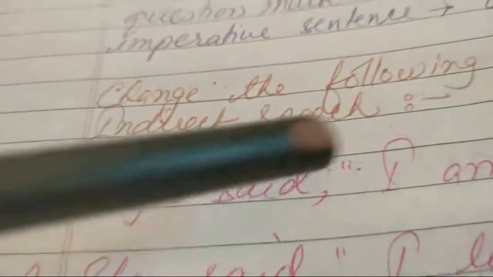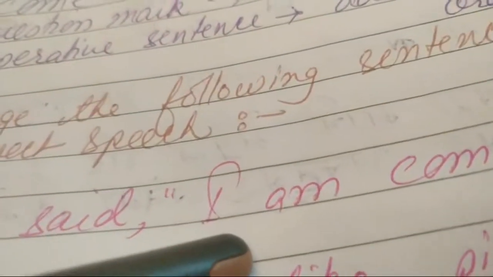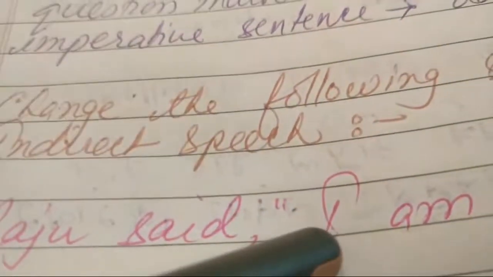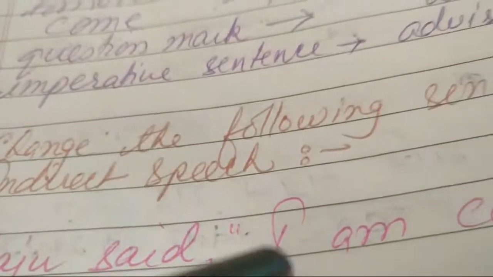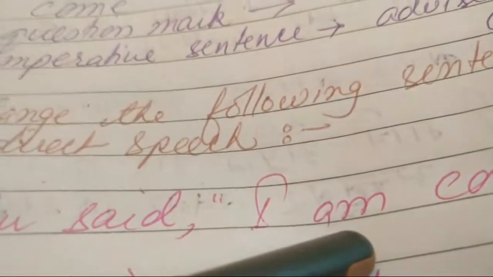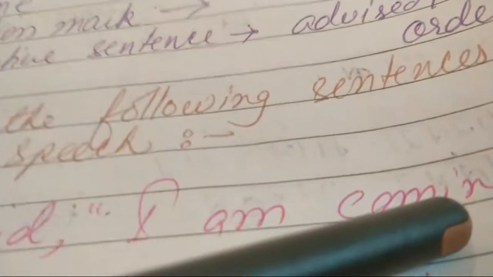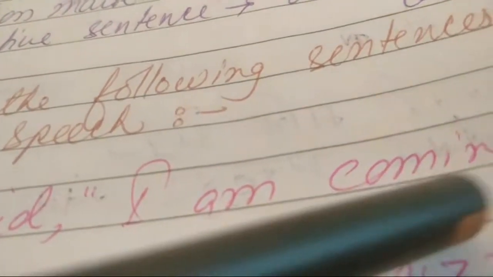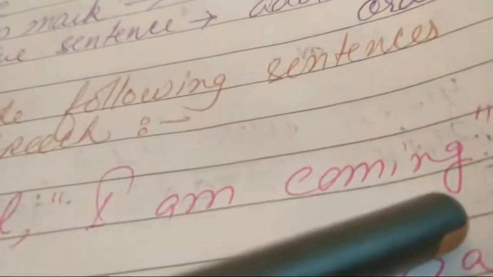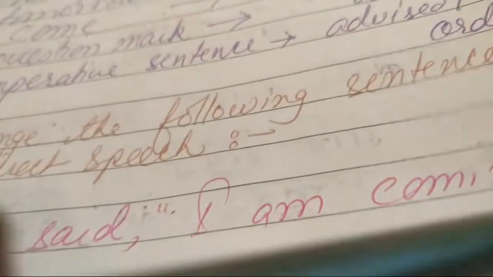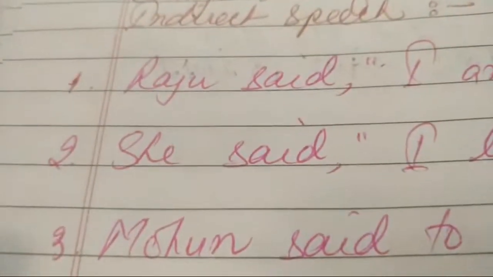So it will be Raju said that he. I will become he, because Raju is a boy and he is saying for himself. Am will become was: he was coming. You can write coming, you can write going also, but he was coming is absolutely fine. So in indirect speech it will be Raju said that he was coming. Let's see the next one.